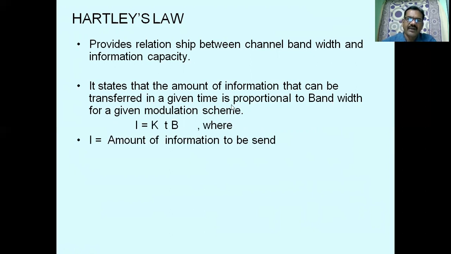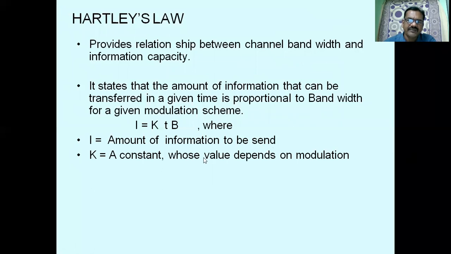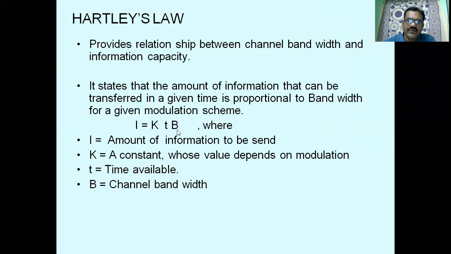So it is given by the formula I equal to KTB, where I is the amount of information to be sent, K is a constant, for example 1.38 times 10 power minus 23 joules per Kelvin, T is the time available and B is the channel bandwidth. By using this formula, Hartley law, the amount of information to be sent is directly proportional to the time available. If we allow more time, we can transmit more information. If we provide more channel bandwidth, we can transmit more information.